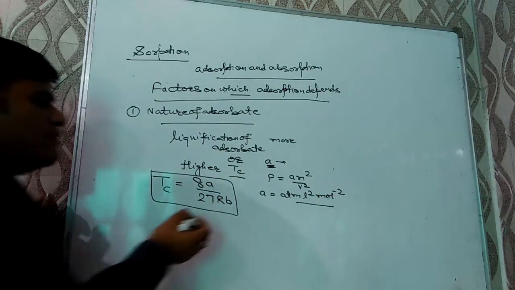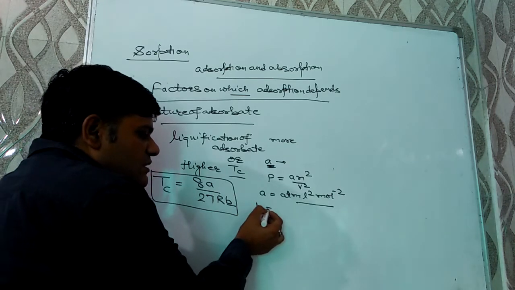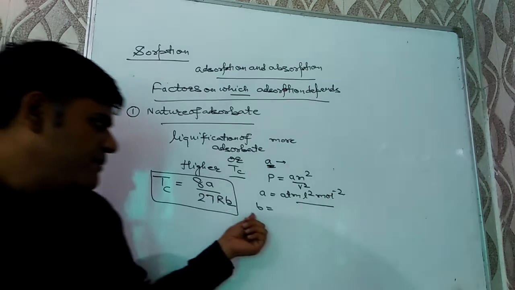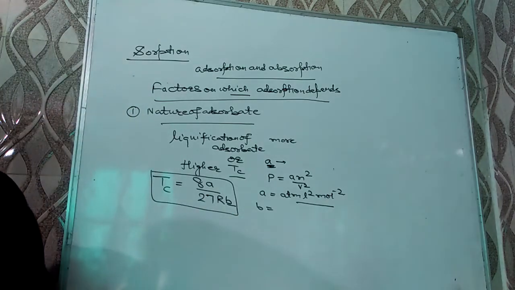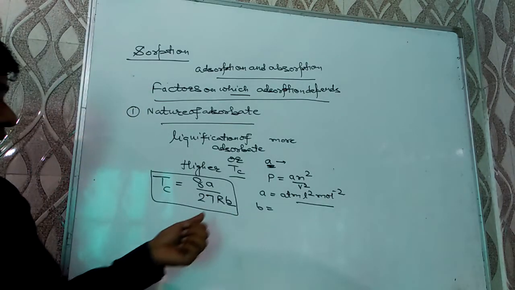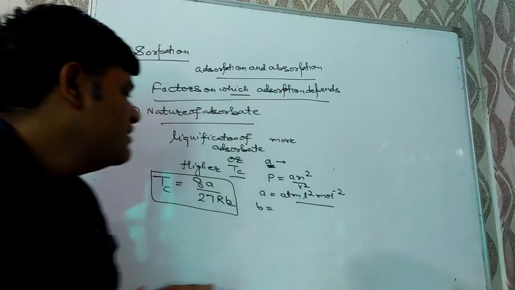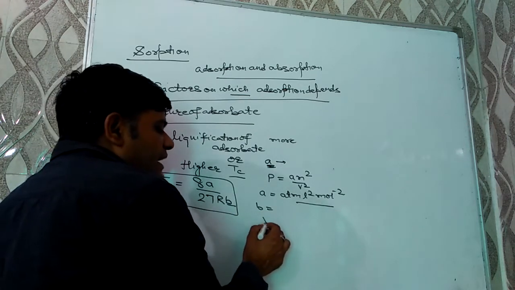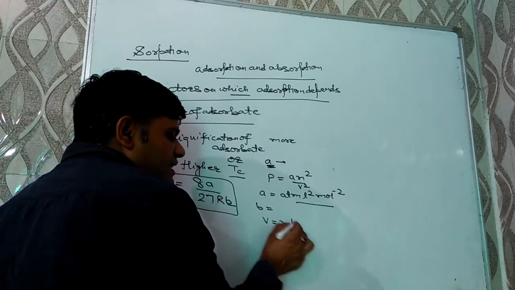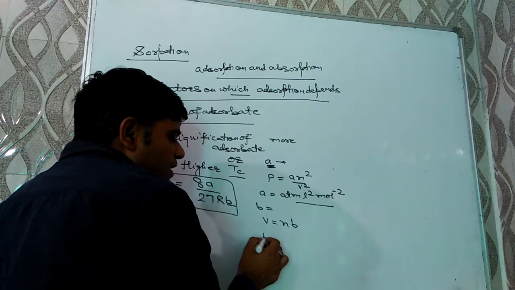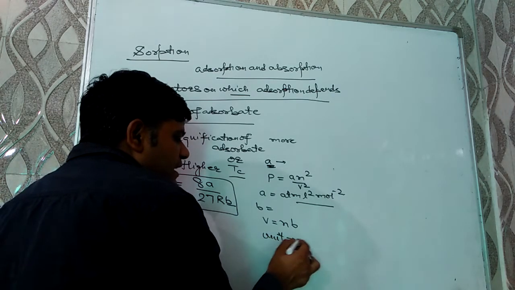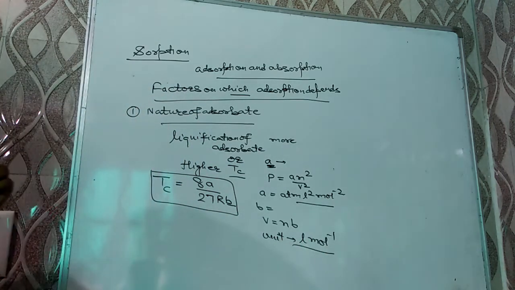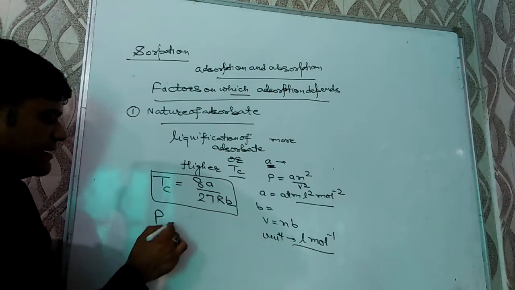Now, significance of b. b shows the volume of each molecule in comparison to total volume of gas. Higher will be the value of b, lesser will be the compressibility. Its unit can be found out by comparing the volume correction with nb. So, unit of b will be liter per mole.